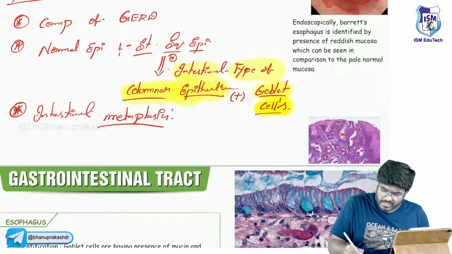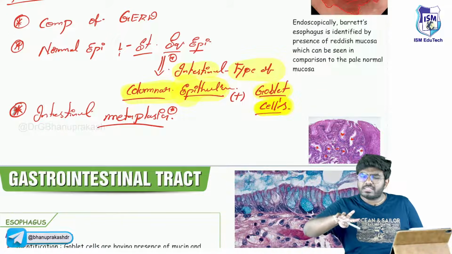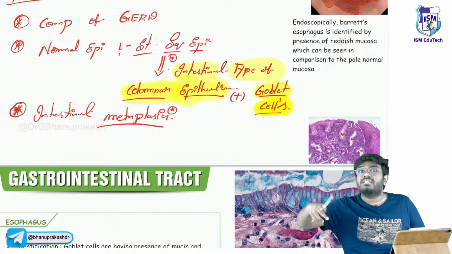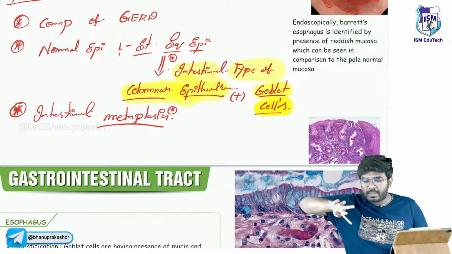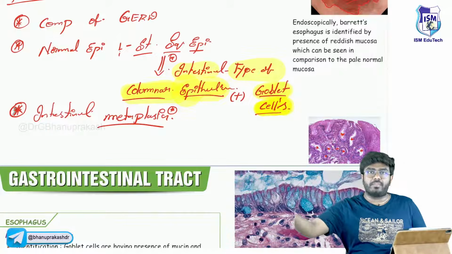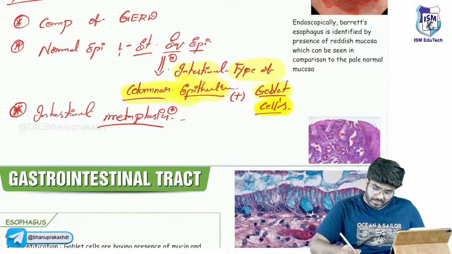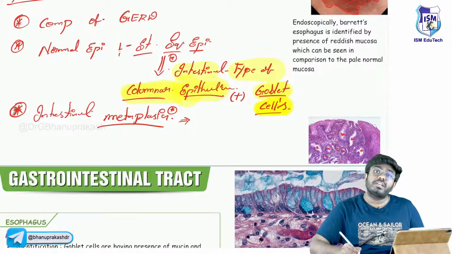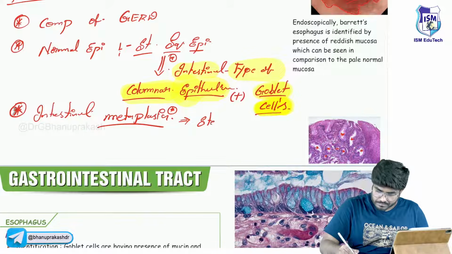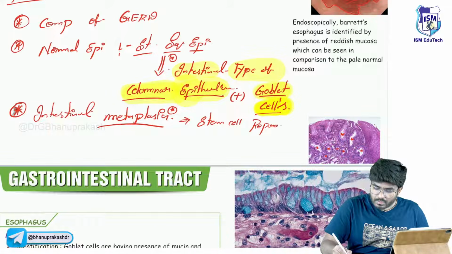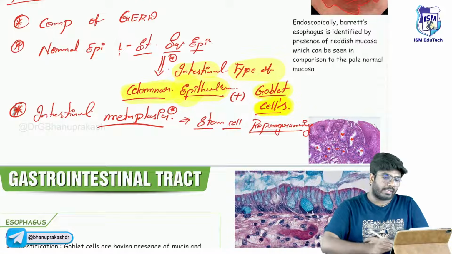Sir, what exactly is metaplasia? You know it. Metaplasia means one type of cell is changing into another type of cell. So squamous epithelium is being replaced with columnar epithelium. Now why metaplasia? Any idea, guys? Metaplasia is due to stem cell reprogramming. Don't forget this. Stem cell reprogramming can lead to metaplasia.